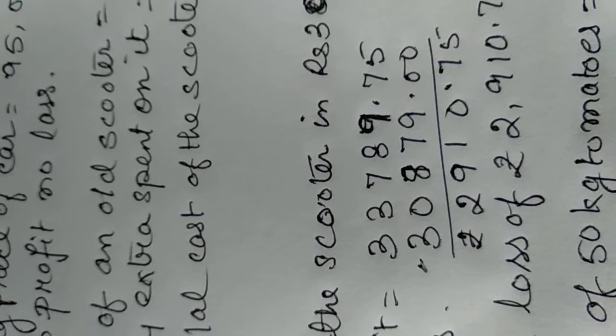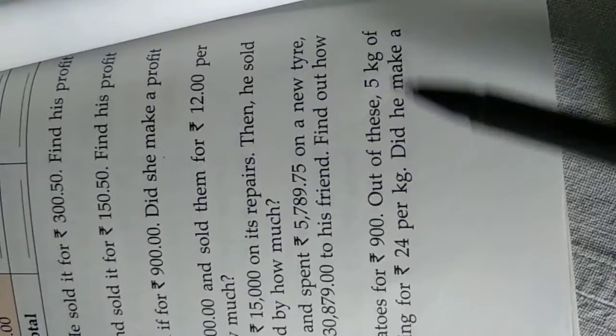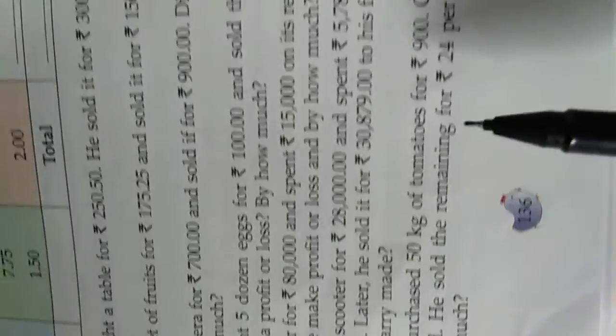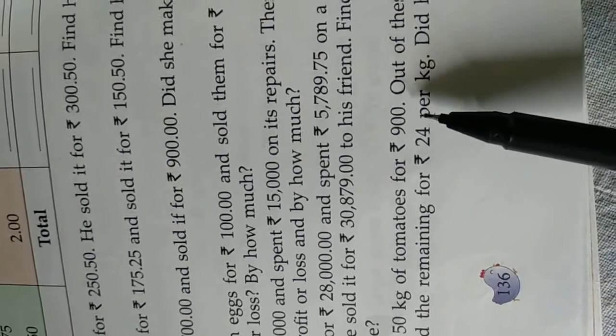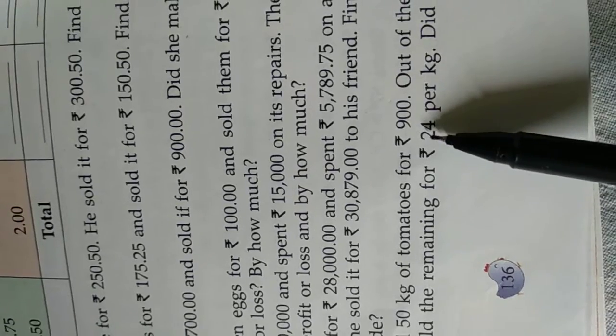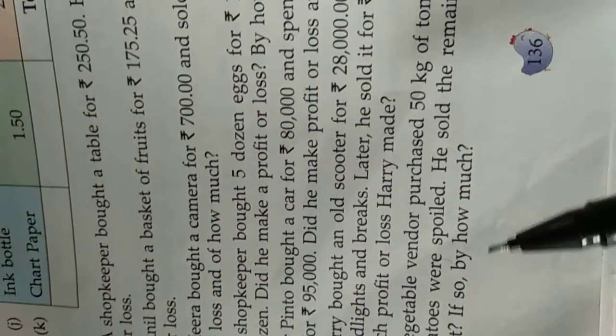Now question number 8. A vegetable vendor purchased 50 kgs of tomato for rupees 900, out of which 5 kg of tomatoes were spoiled. He sold the remaining at 24 per kg. That means 1 kg at rupees 24. Then I have to find out whether he made a profit or loss. If yes, then how much?